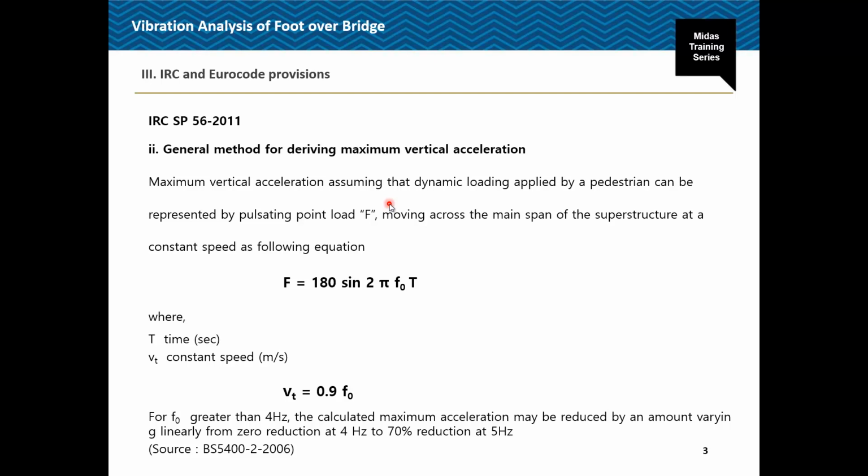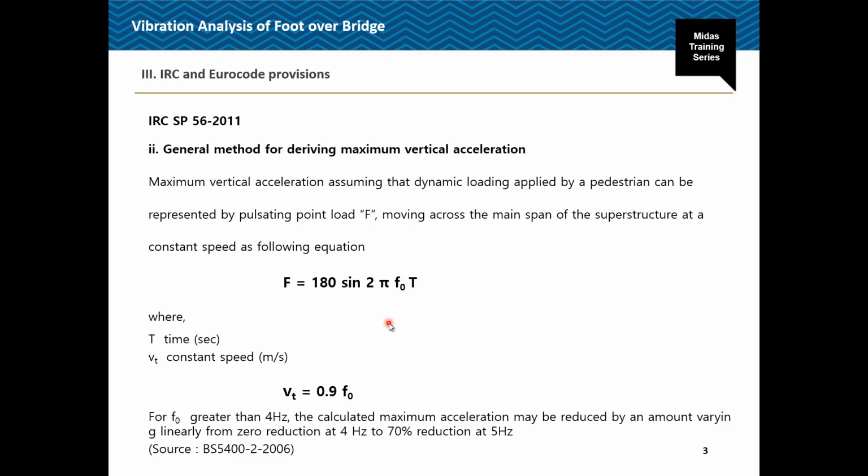It should be calculated assuming that the dynamic loading applied by the pedestrian can be represented by a pulsating load F moving across the main span of the superstructure at a constant speed of Vt. Here F is calculated as 180 sine 2 pi f naught t, where f naught is the fundamental natural frequency in the vertical direction and t is the time.